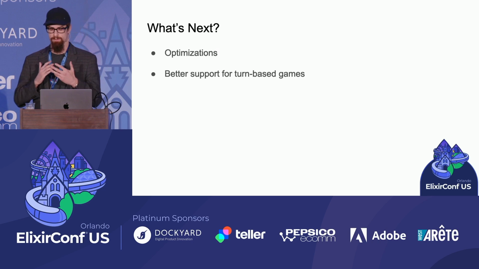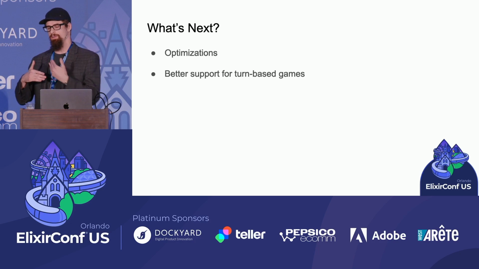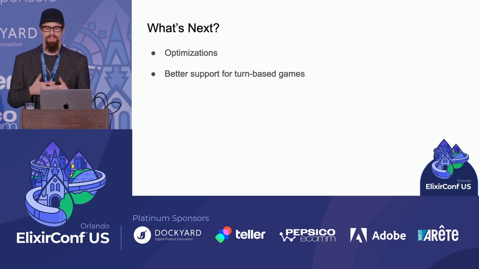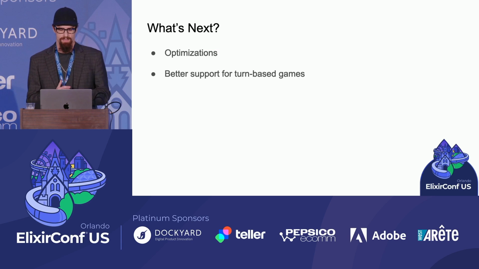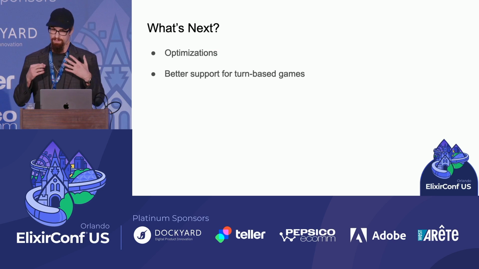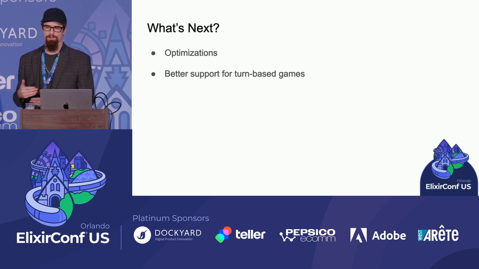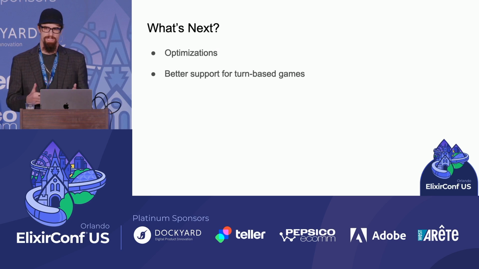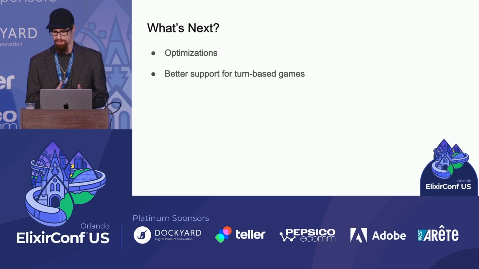You can imagine some JRPGs where you have a real-time world map, but then you enter into a turn-based combat of sorts. So currently ECSx does support this, but it's not necessarily the focus, and you can feel that. You might have to do some workarounds in order to make the game as you'd like it to be. So in the future, we'd like to make turn-based games really a first-class experience in ECSx and provide better support for that.